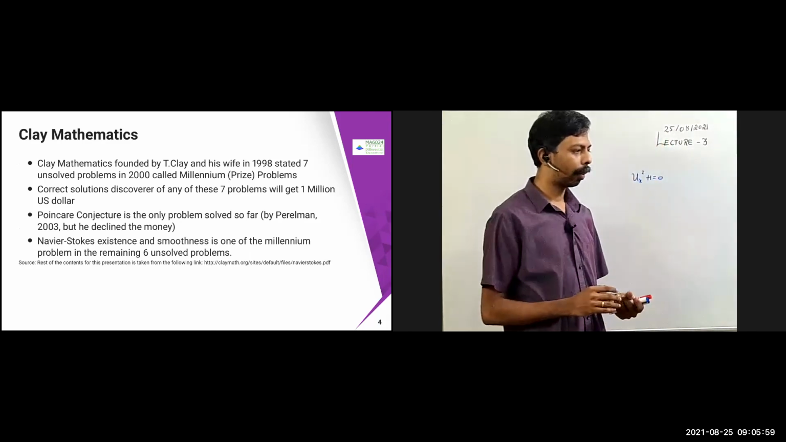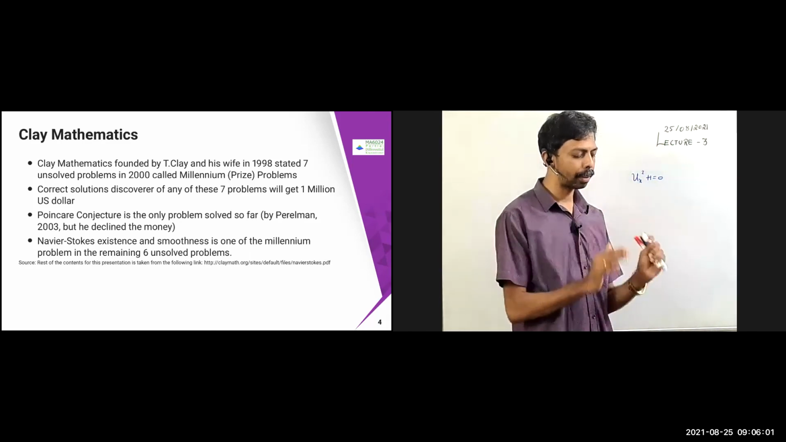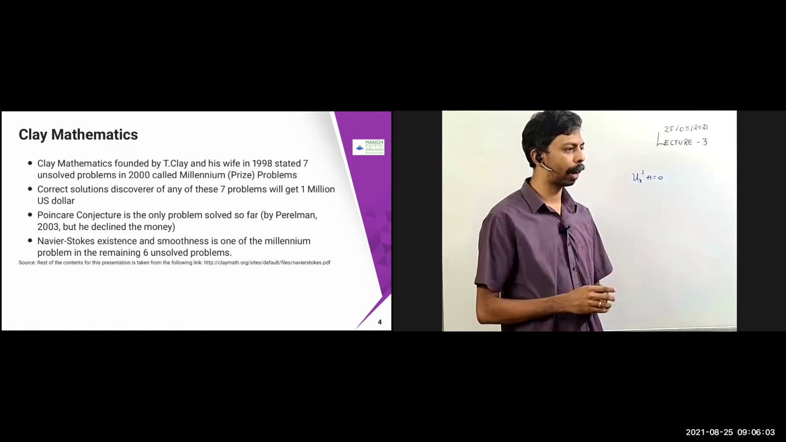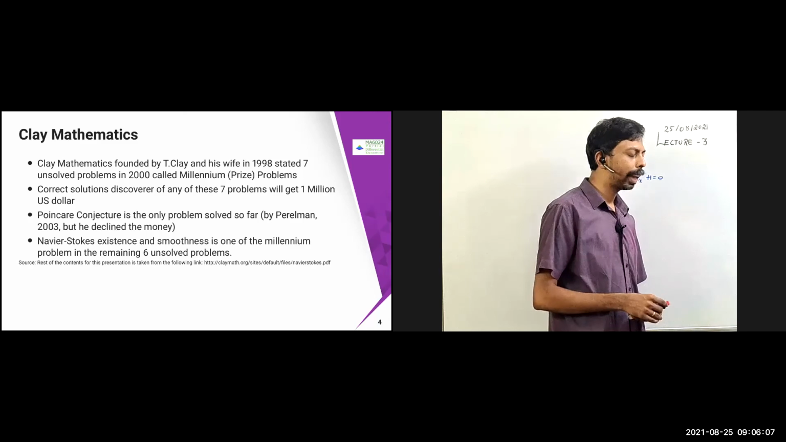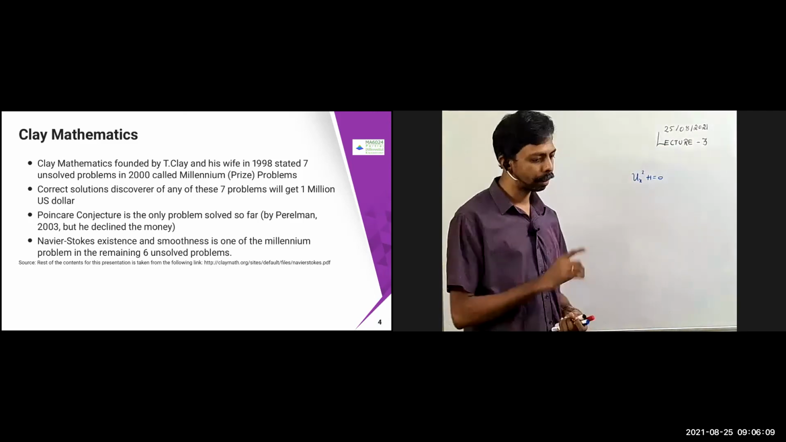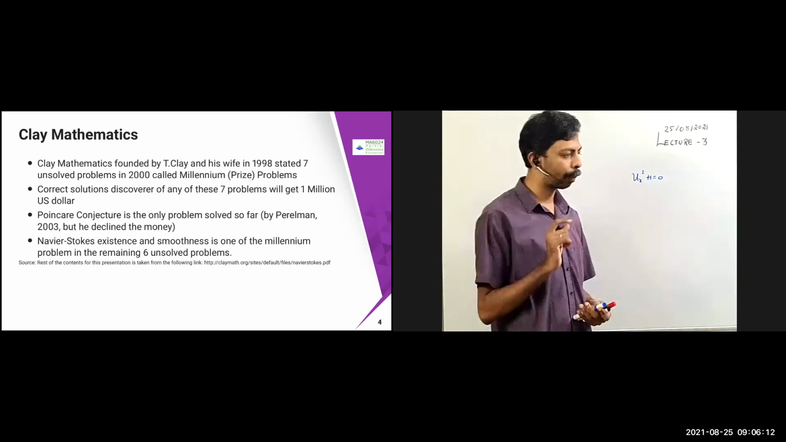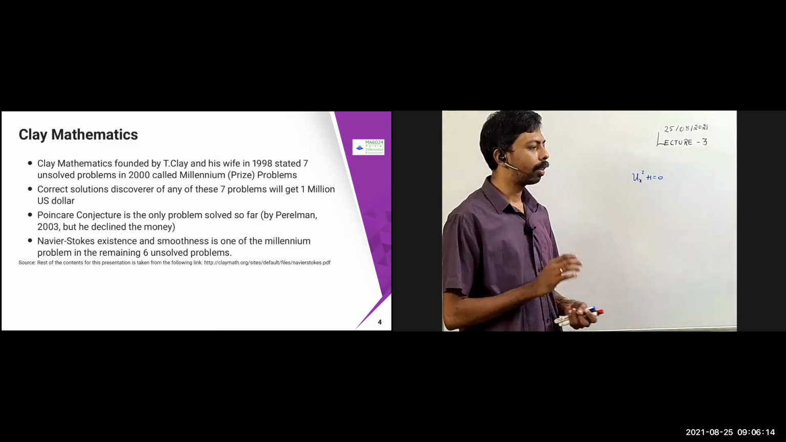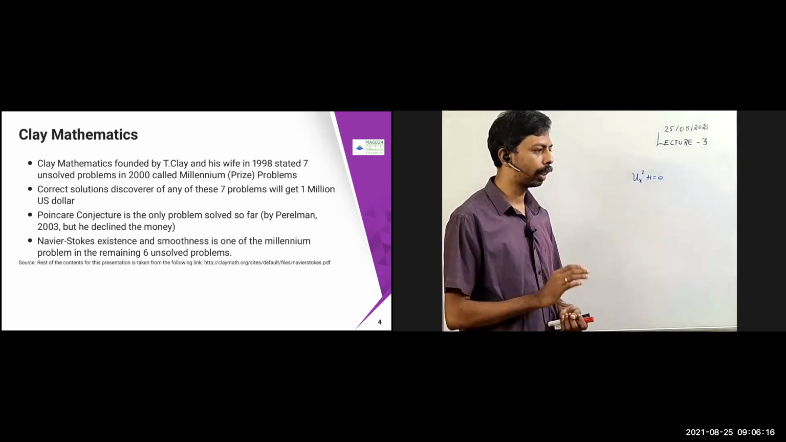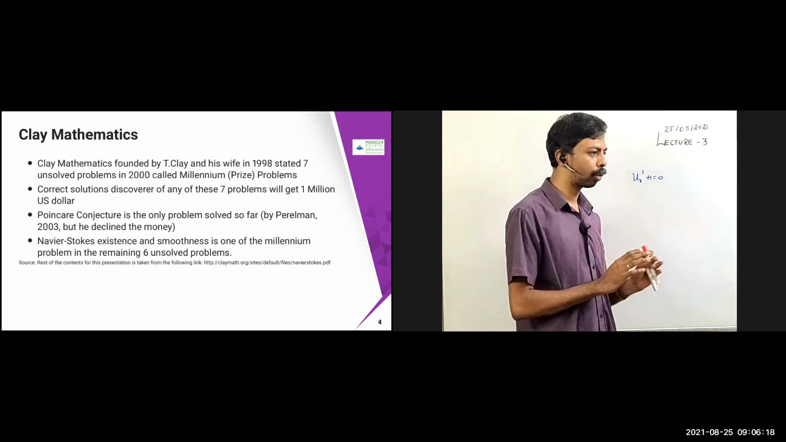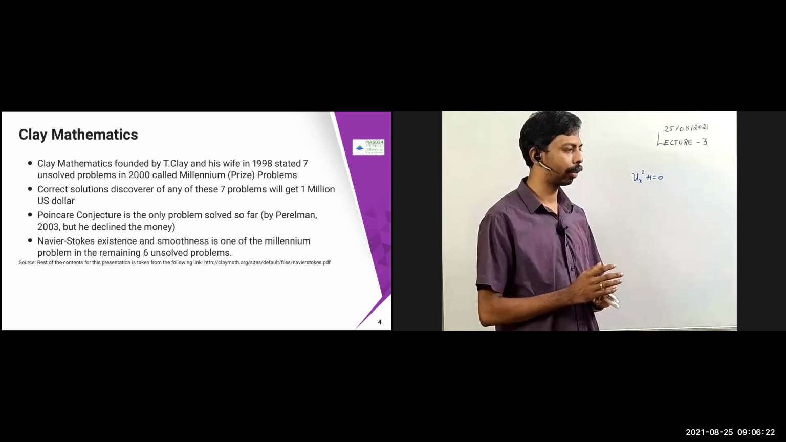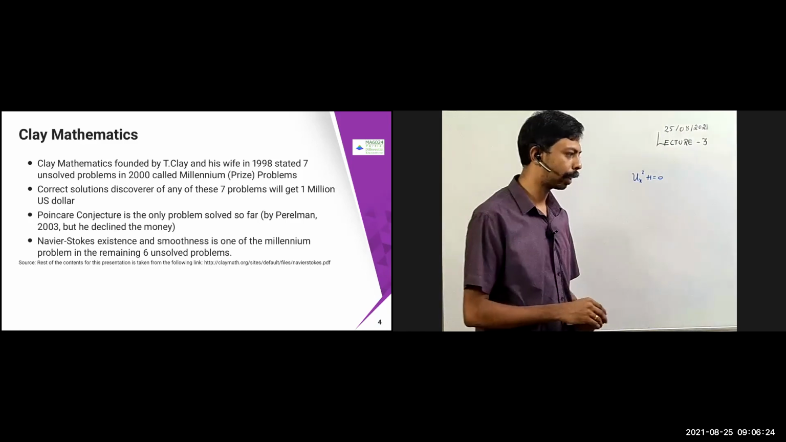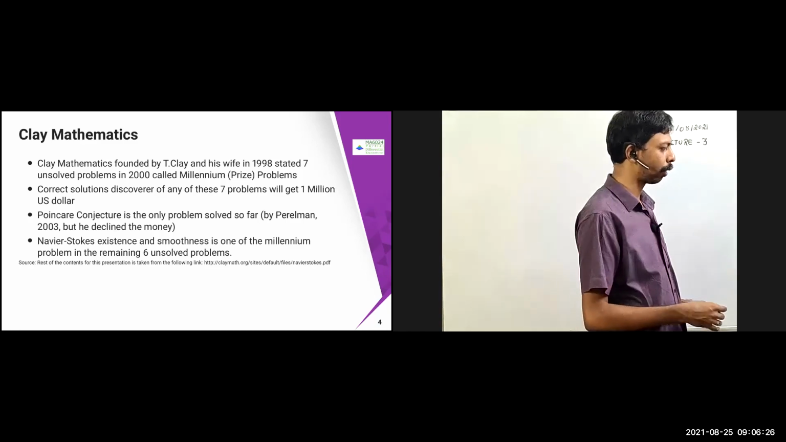Okay, $1 million prize problem. If you solve any of these 7 problems, you will get $1 million US. In 2003, there was a problem called the Poincare conjecture, which was solved by Perelman. That was the only problem solved so far, but still he declined the money. The prize was offered, but he declined it. He even declined the Fields Medal also.